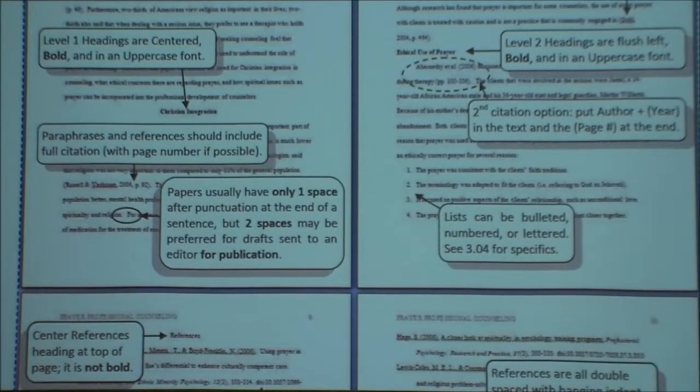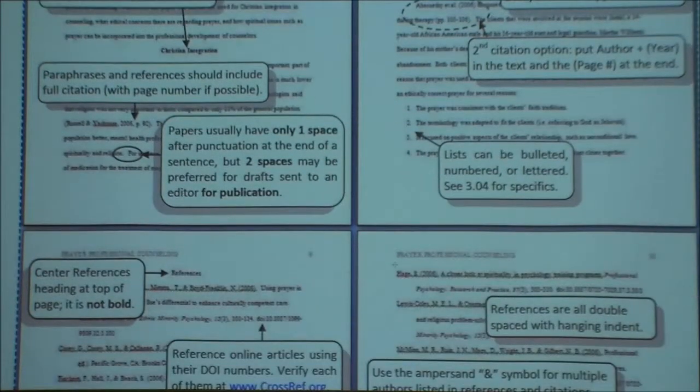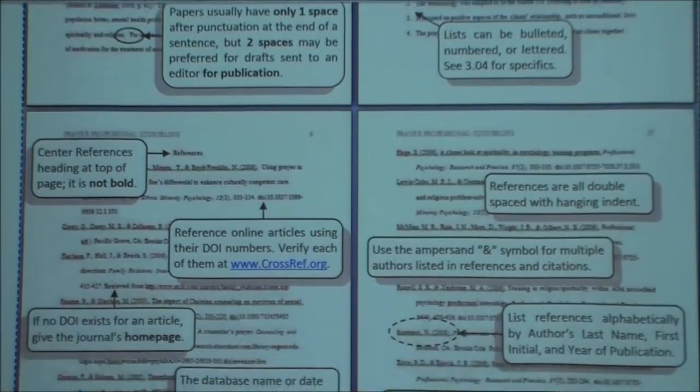Now, lists, see we have a list right here in this section. Lists can be bulleted, numbered, or lettered. See 3.04 for specifics, and that's calling out the specific aspect within the APA manual. I would say with bullets, keep it simple if you're going to use them. The preferred method is probably going to be this number format shown here, but you can use bullets, just keep them simple. None of the check marks or little flower looking things. It's going to be just your plain circle that's filled in, but definitely I'd probably go with a number. It's probably the most preferred.